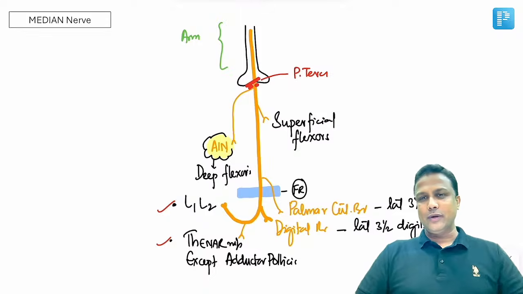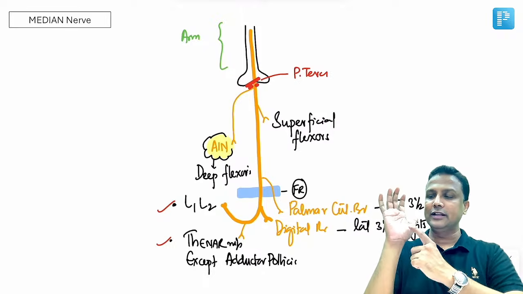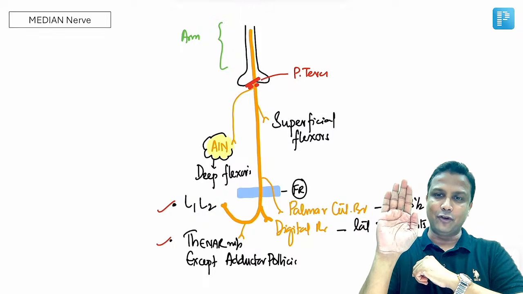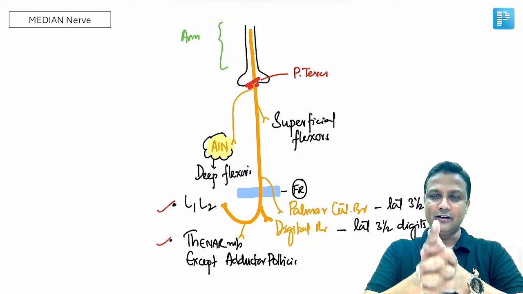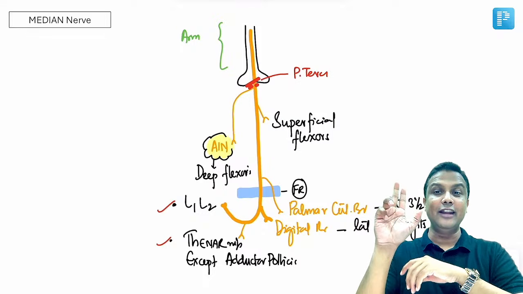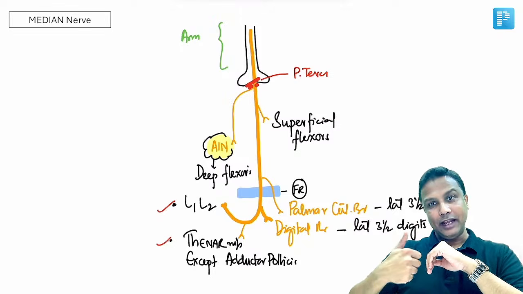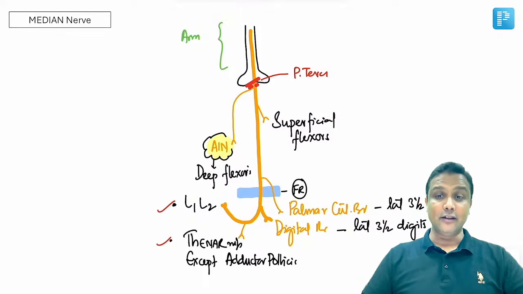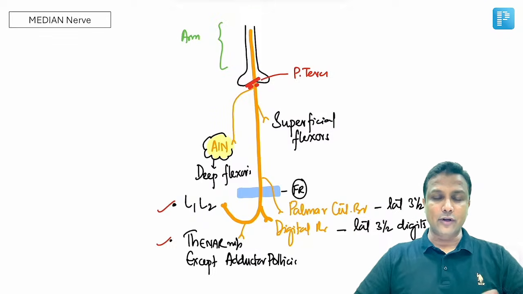Now once you are done with this one, you know very well, if the median nerve is injured, then of course all these thenar muscles will be gone and the thumb will be lying along with the fingers. Ape thumb deformity, median nerve. Number 2, ask a person to make a fist like this. If the finger does not fold, that is nothing but the pointing index. And then hand of benediction, median nerve. So please remember all these things. Ape thumb deformity, pointing index, as well as the hand of benediction. Which nerve will be involved? Median nerve will be involved. And what is the test that is done for the median nerve?